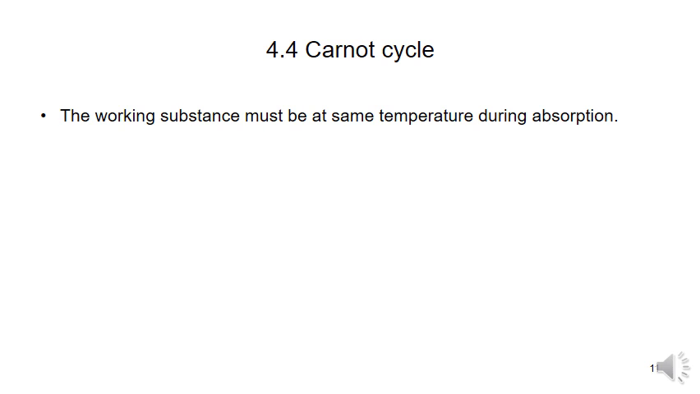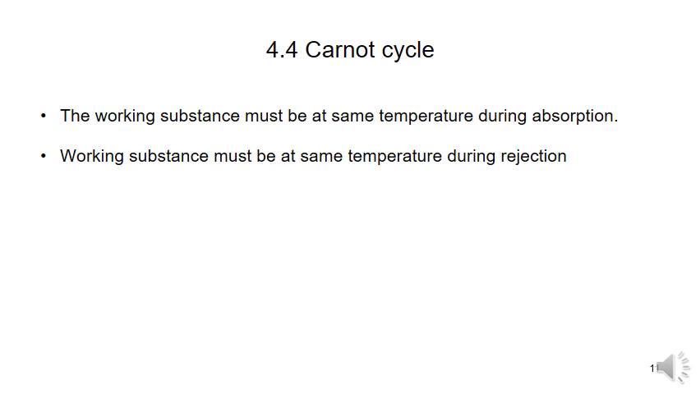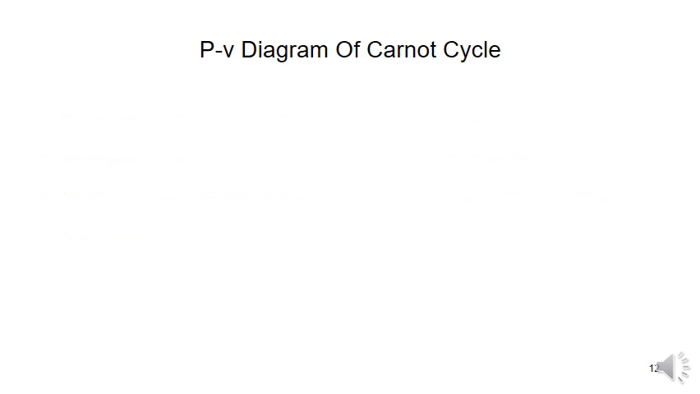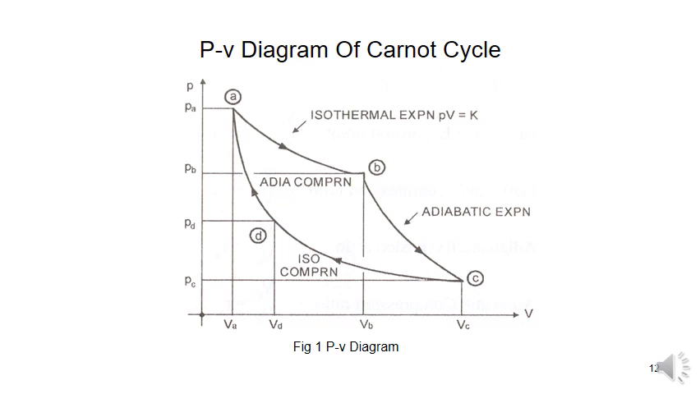First cycle is the Carnot cycle. A Carnot cycle operates between given temperatures. The working substance must be at the same temperature during absorption and rejection. There must be no friction during compression and expansion. These are the three conditions of the Carnot cycle. The temperatures during the expansion and compression should be the same. There is no free expansion or compression, and there should be no friction during expansion and compression.